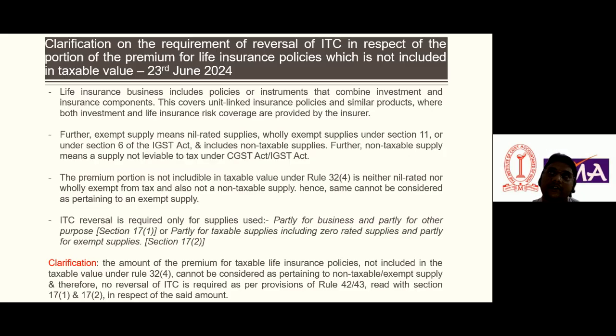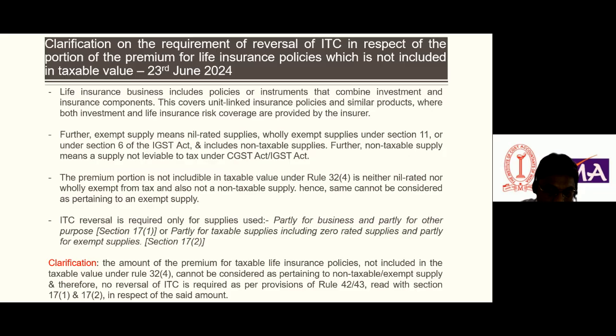In that case, what LIC does is, if we pay a premium, they invest some money in mutual funds, and they will earn some money. It is clearly mentioned in rule 32 subsection 4: on the investment premium, no GST would be applicable. Only the risk premium attracts GST. Rule 32.4 clearly stipulates the gross premium charge after removal of the investment premium. I'm not recalling the exact words, but it is mentioned in 32.4.